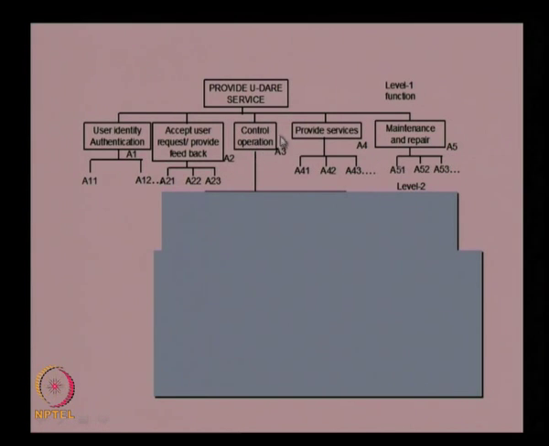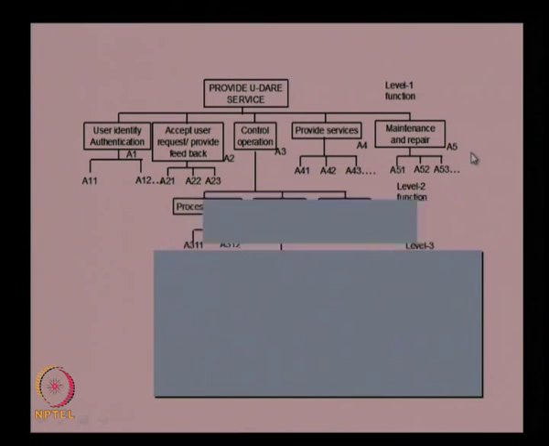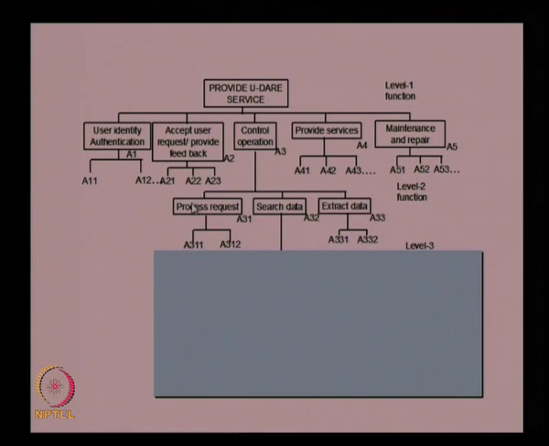In this case study we actually decompose the function control operation A3 into its sub functions like A31, A32 and A33, where process request, search data and extract data were the sub functions. Again, each of these sub functions like A31 can be decomposed to A311, A312, A32 can be decomposed, similarly A33 can also be decomposed into sub functions. Again we can use the IDEF0 diagram to do this decomposition.